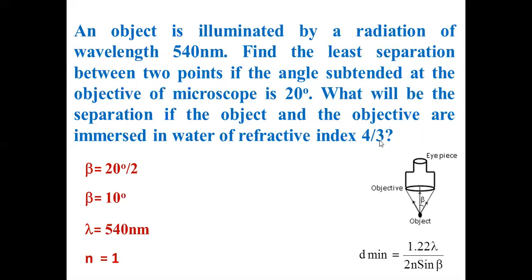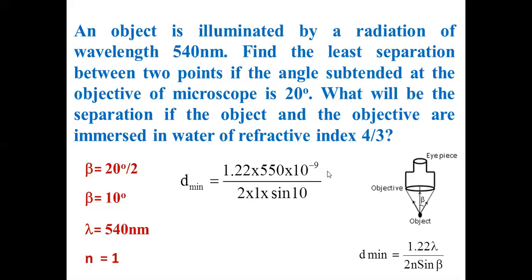Then what happens when 4/3 is introduced in this gap? So oil immersion microscopes are the microscopes where the medium between the object and objective is filled with a higher refractive index medium. Now you have to substitute this. 1.22 into lambda, 540, isn't it? It's not 550. It should be 540. Something has gone wrong here, but let it be. 540, you correct it. Into 2n, 2 into 1, sine beta, sine 10. Beta is the semi-vertical angle, 10 degree. Correct? No problem with this.